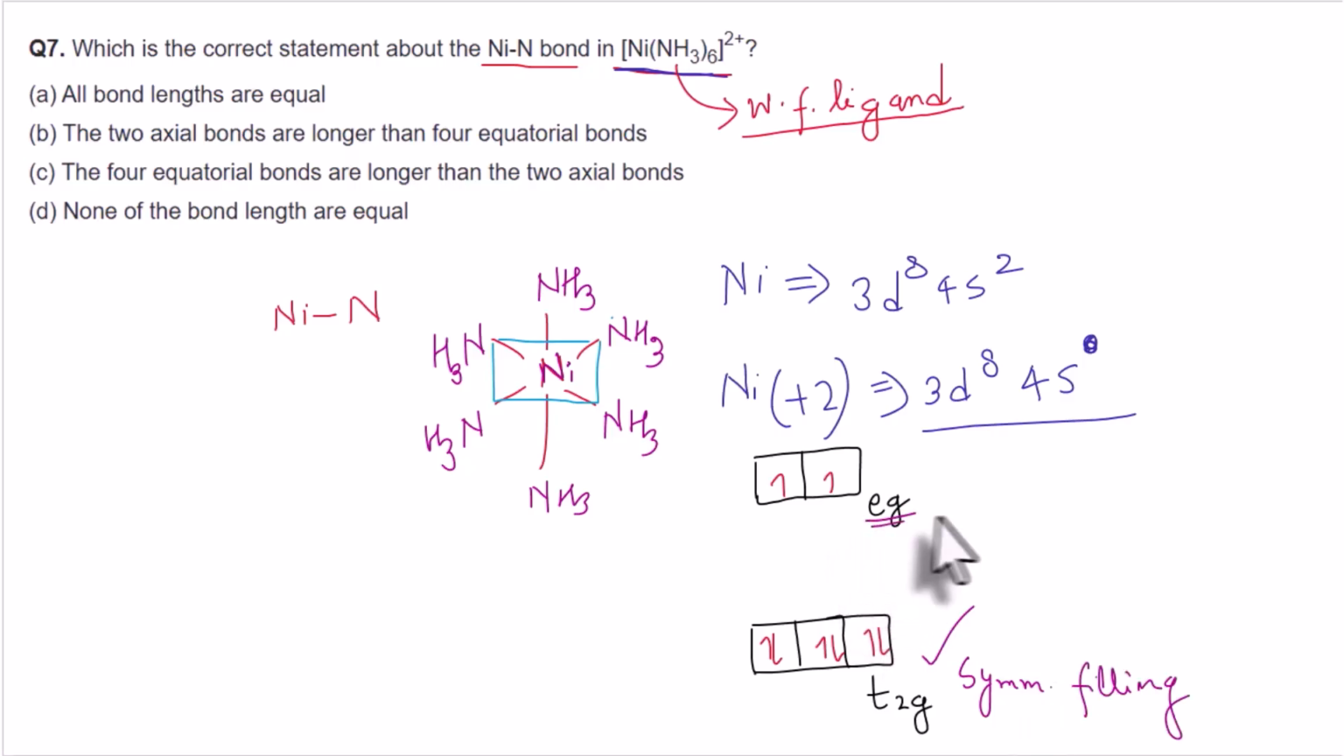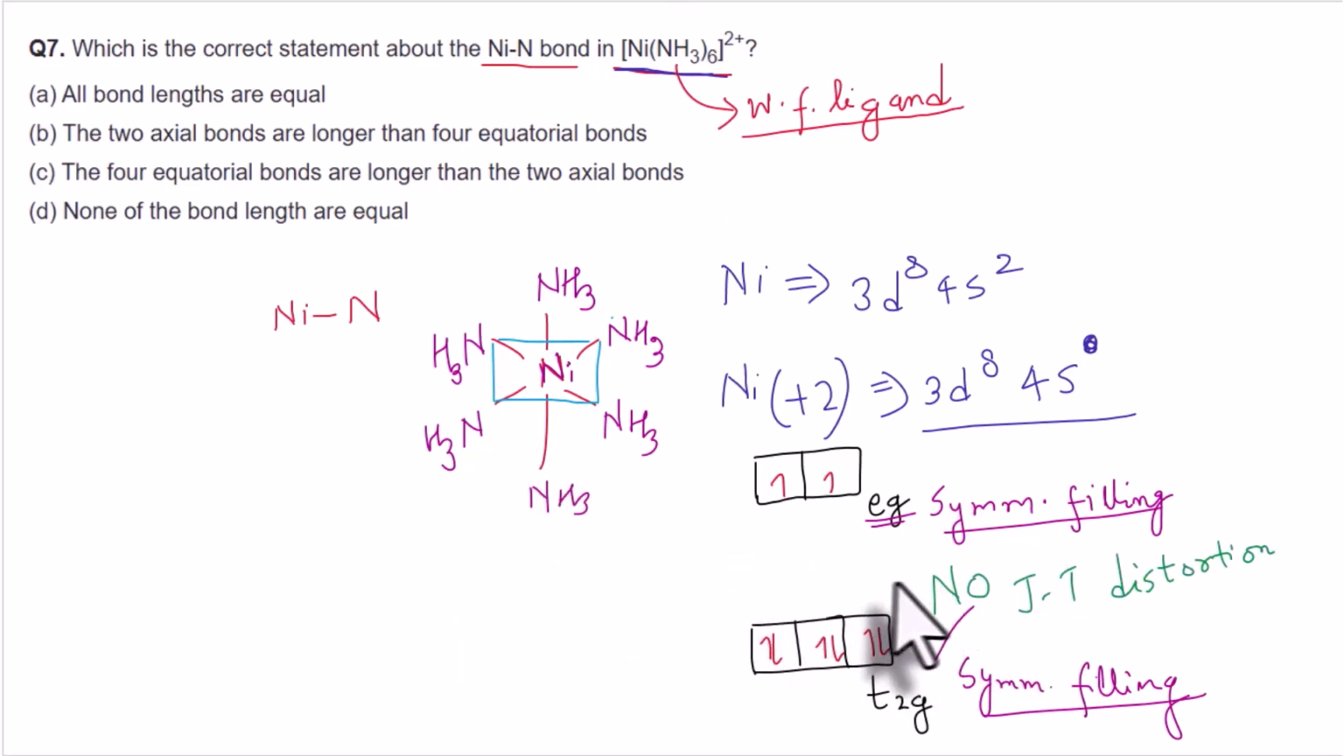And then Eg is also symmetrically filled. Why? Because Eg has 2 orbitals and there are 2 electrons. So this is again a symmetrical filling of Eg orbitals as well. So both T2g and Eg are symmetrically filled. So what should be the conclusion? There shouldn't be any Jahn-Teller distortion.